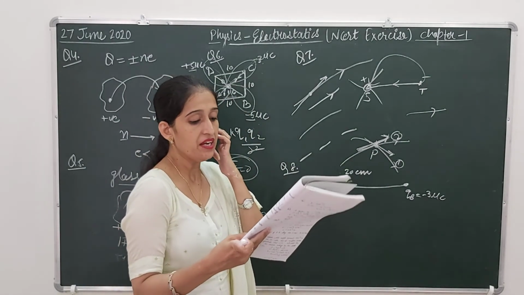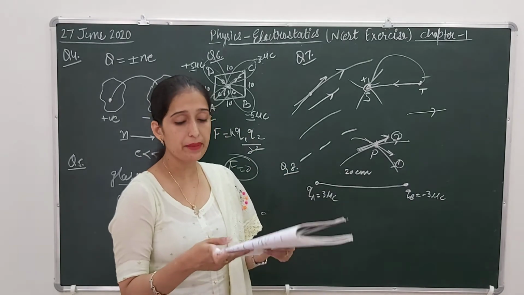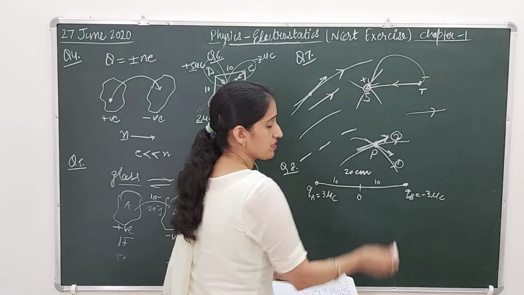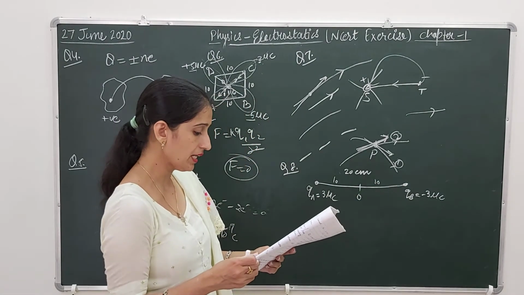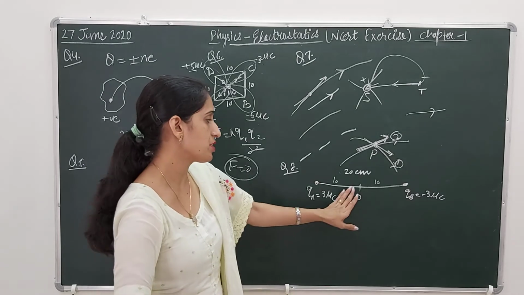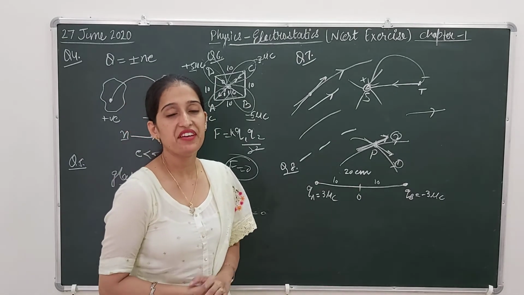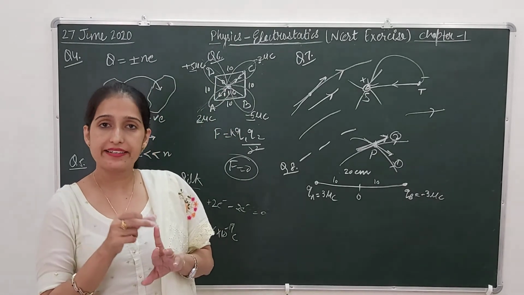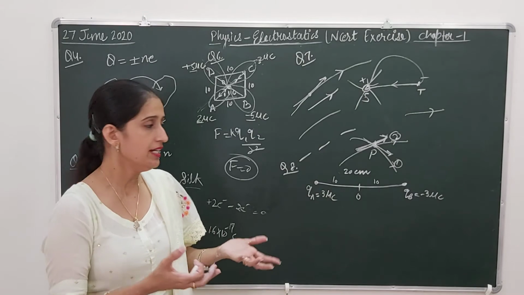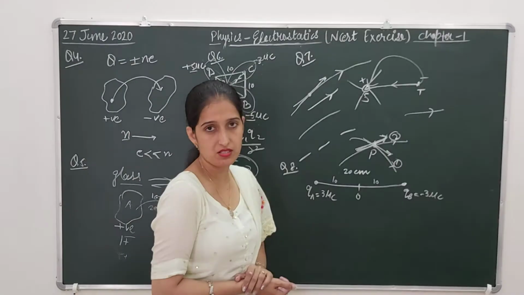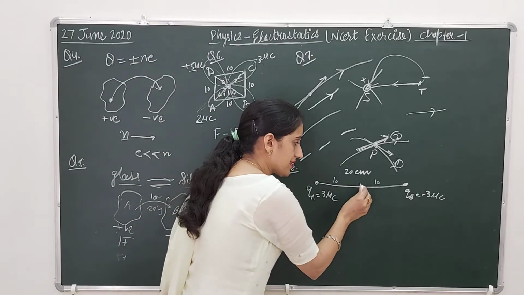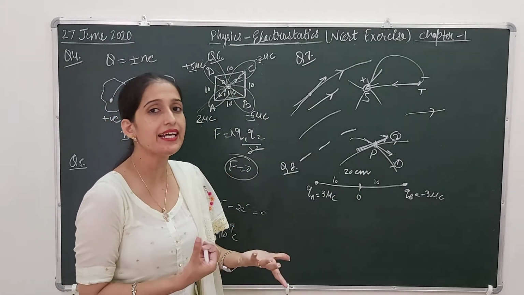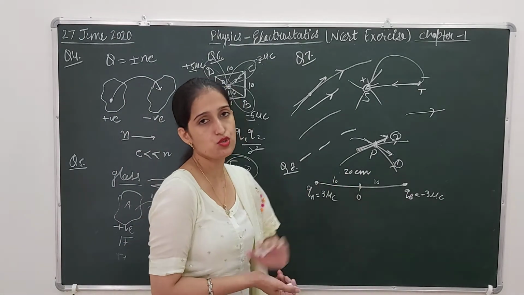For part first, what is the electric field at the midpoint O? Midpoint O, that means this is 10 centimeter, this is also 10 centimeter. Electric field intensity at this point O we need to find out. We have already discussed the topics electric field intensity due to a point charge, electric field intensity due to a group of charges. Here we have a group of two charges. So electric field intensity at this will be given by the superposition principle. We are going to add the electric field intensity due to these two points.